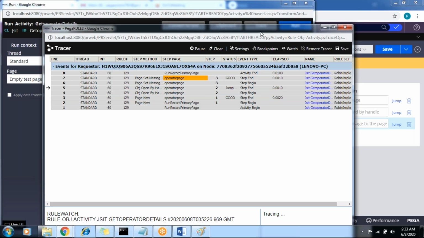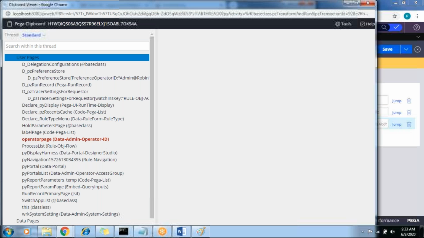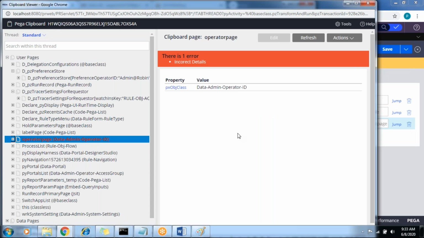So we'll do one thing. If you want to verify, we go for clipboard. Here the error message is incorrect details. This is for OBJ open by hand.